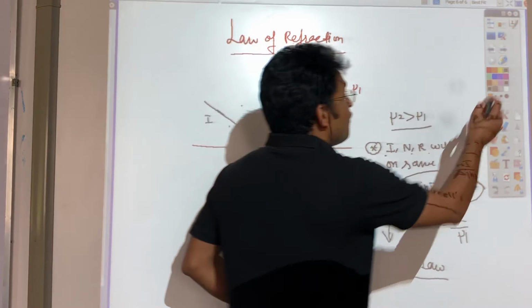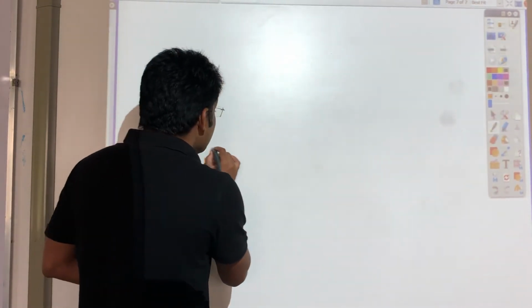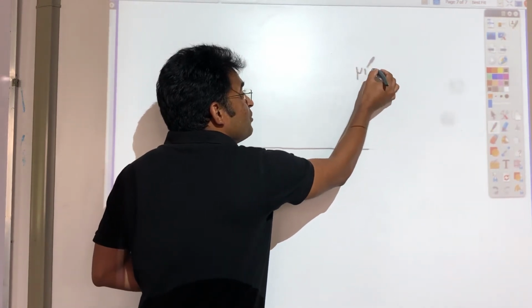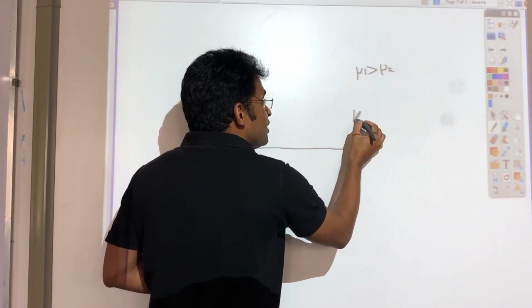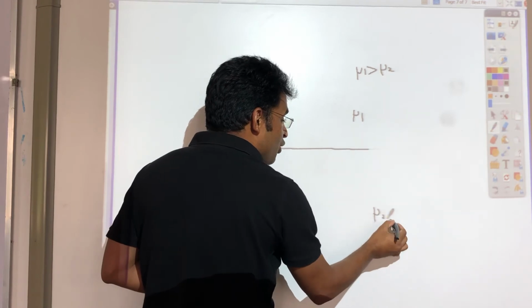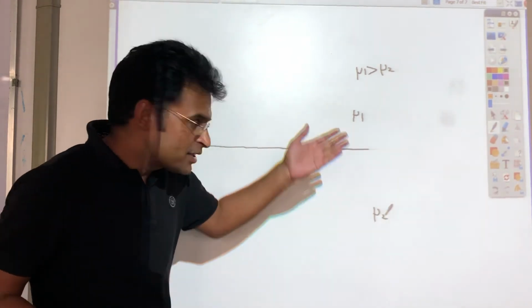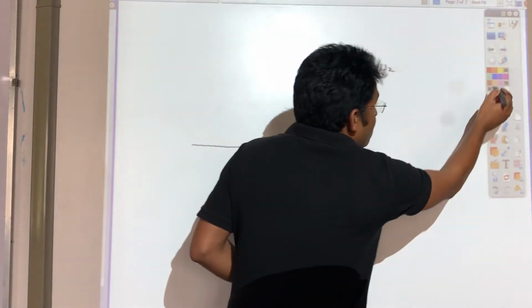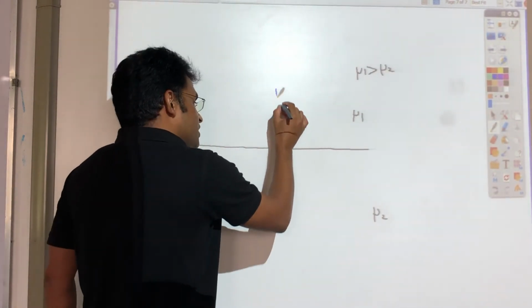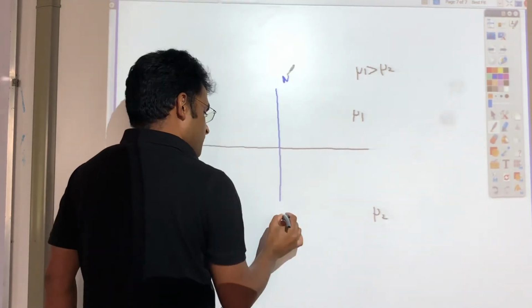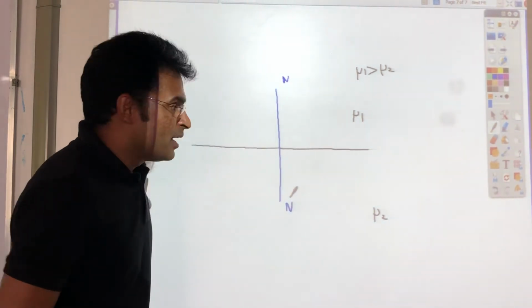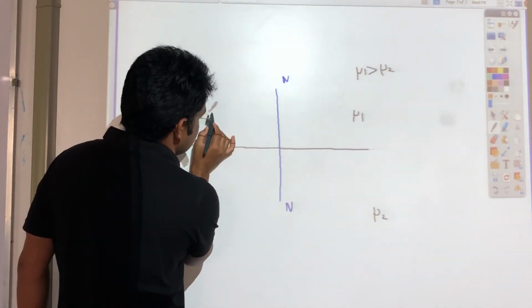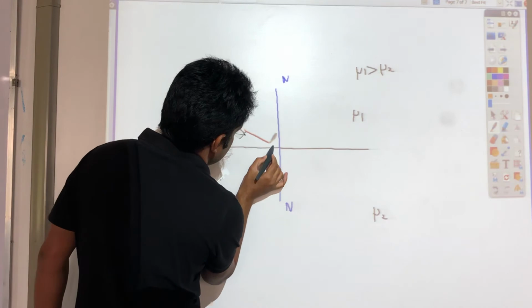What if light is moving from denser to rarer medium? Let's say mu1 is greater than mu2. Mu1 is greater than mu2 means this medium is mu1 and this medium is mu2. So obviously mu1, the first medium, this upper medium, is the denser medium. Denser medium means speed will be less. If I draw one perpendicular over here, this line will be the normal. Now if light starts at this point and strikes over here,